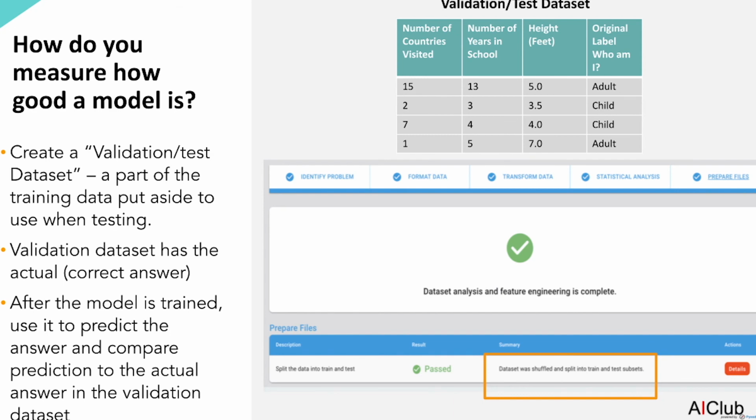The basic idea here is you give the AI a bunch of data, say a 100 examples. It will learn from 80 of them, but we'll keep 20 of them away for testing. Once the AI has learned and created a model, then the model will take a test, much like you might take a test in school. It will be given the questions and it will come up with an answer, and that answer will be compared to the right answer. This will generate a score that basically defines how well it did. So a good AI that has learned well will get a high score.